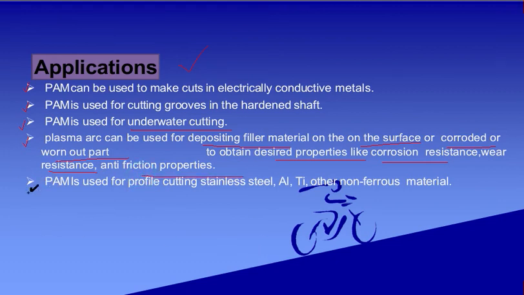Next, plasma is used for profile cutting of stainless steel, aluminum, titanium and other non-ferrous materials also. So these are the applications provided by plasma arc machining.